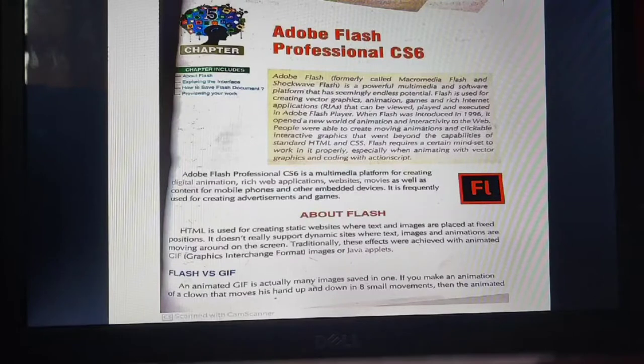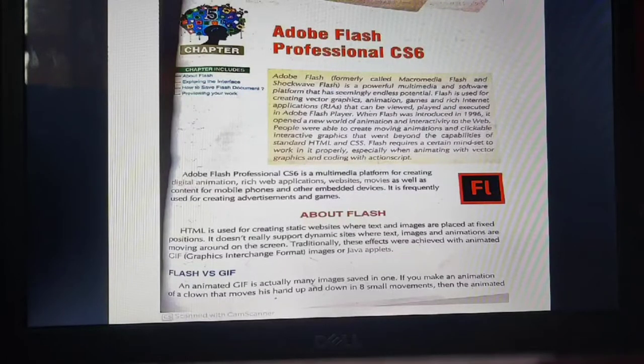Flash requires a certain mindset to work in it properly, especially when animating with vector graphics and coding ActionScript. You need a different kind of mind frame. Not everybody can do animations. The very first thing for animation is that you need to have a creative mind.